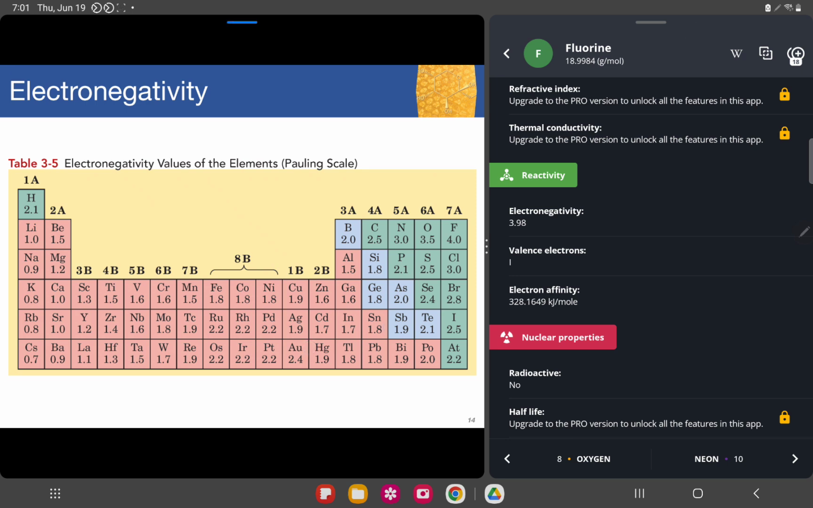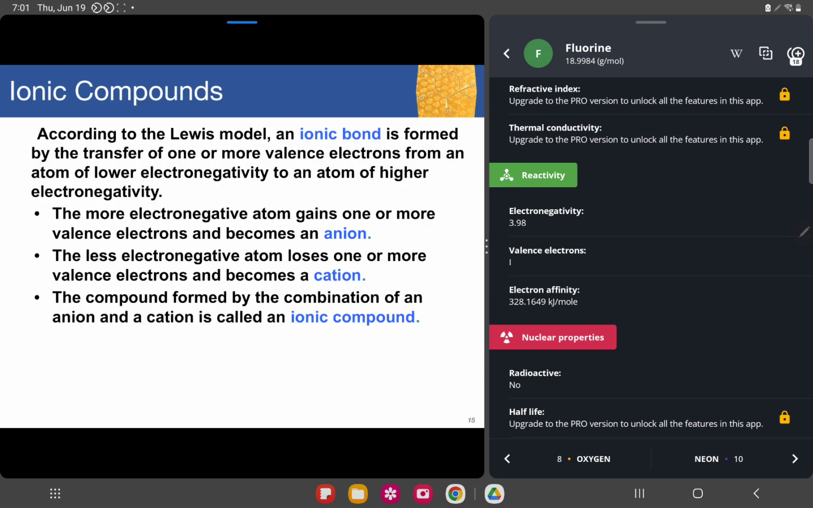Okay, next. So these are ionic compounds. According to the Lewis model, an ionic bond is formed by the transfer of one or more valence electrons. We already know that. This is already a summary. Now, the more electronegative atom gains one or more valence electrons, and it becomes an anion. And the less electronegative atom loses one or more valence electrons, and it becomes a cation.